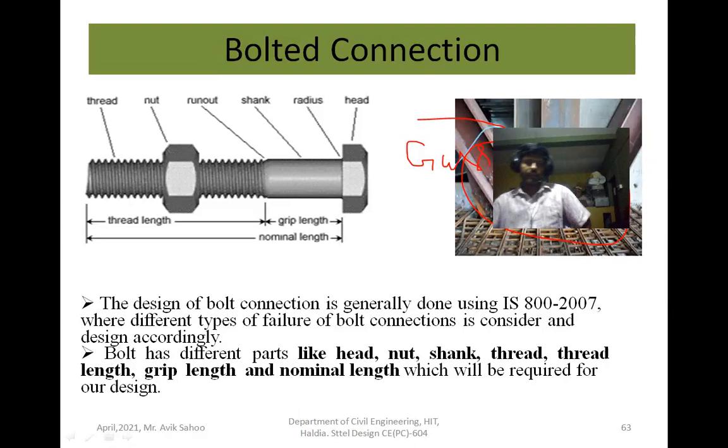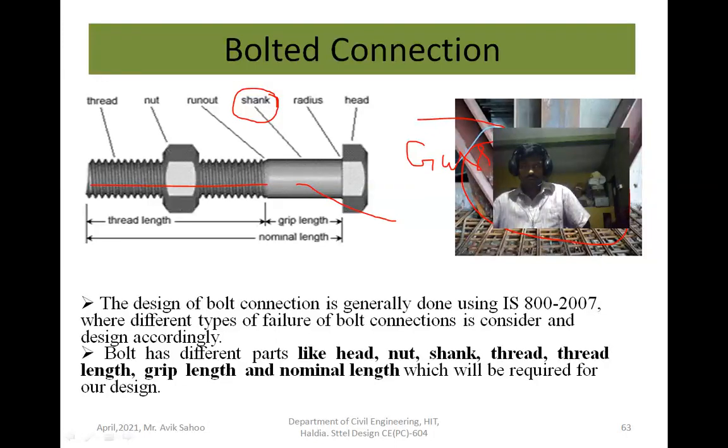Bolt has different portions. This portion is called the threaded portion, whereas this portion is called the shank. Okay, this is the shank. This is the head of the bolt.